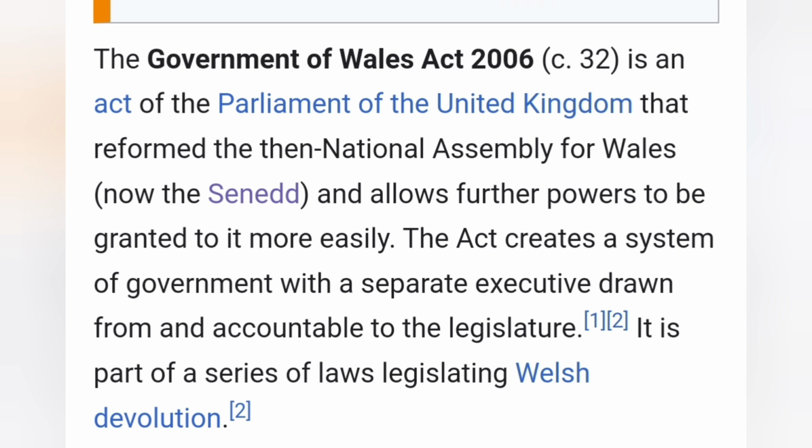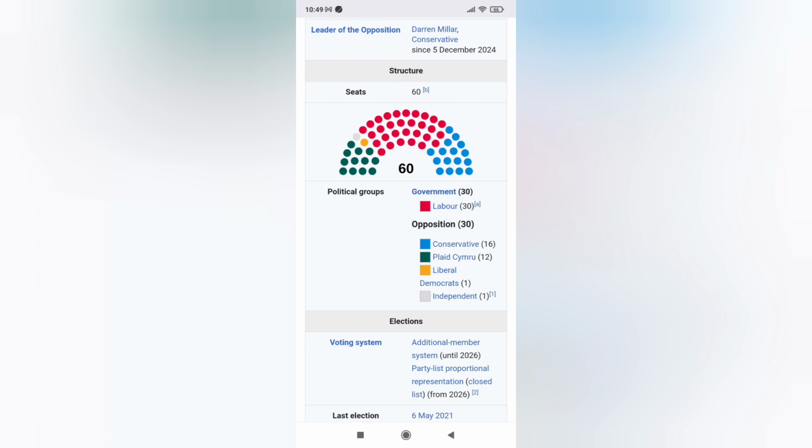In other words, there is a Government of Wales Act, and somewhere in that act you will find a list of areas that the Welsh government can make laws and a list of areas reserved for the UK. So within Wales, there are 60 MSs, and as we know, there are 32 MPs.